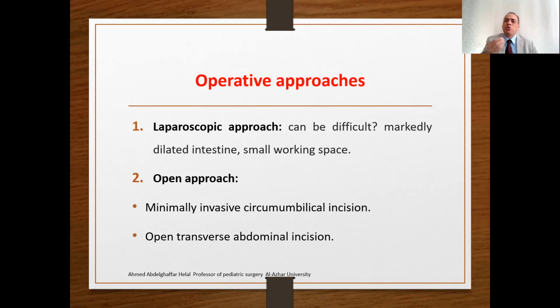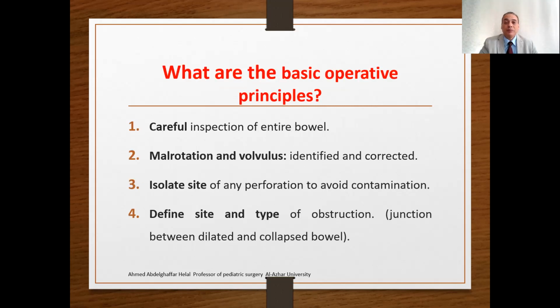The alternative is to perform a minimally invasive circumumbilical incision, deliver all the intestine through the umbilicus, and perform the same procedure following the same principles, with more advanced cosmetic results. Or maybe use an open approach, with an open transverse abdominal incision. What are the basic operative principles? Like the basic operative principles for duodenal atresia, we need to know the basic principles for jejunal-ileal atresia.